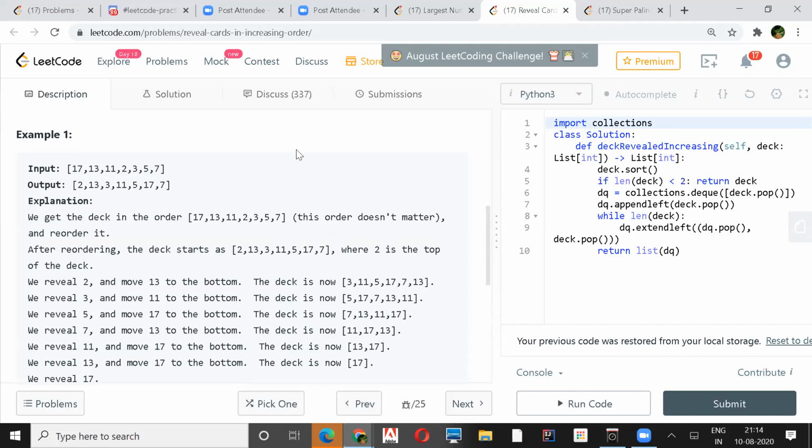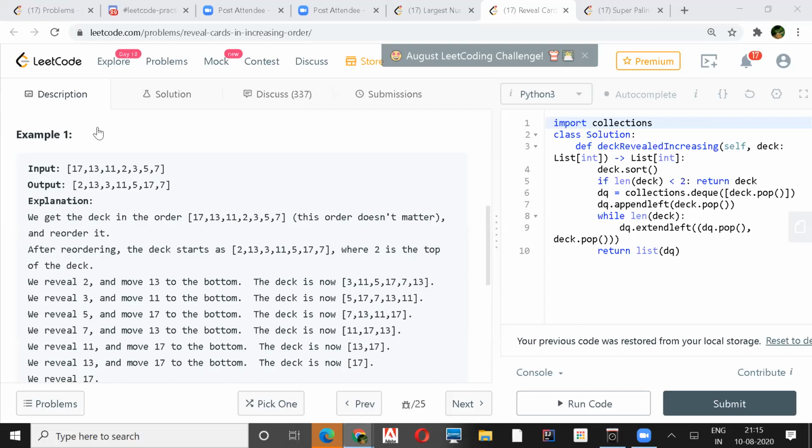Before even going there, looking at this example one, he is saying you have an input, and then after reordering. Whatever way he's shuffling, I did not get it. Is it like any order is fine? It means you just shuffle it, right? Yes, any order, but the resulting reveal should be in increasing order.